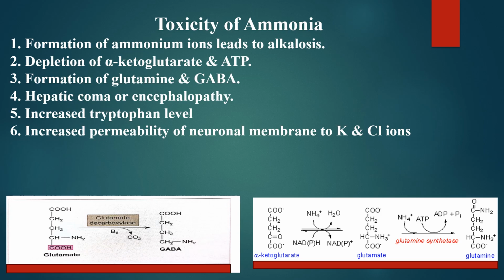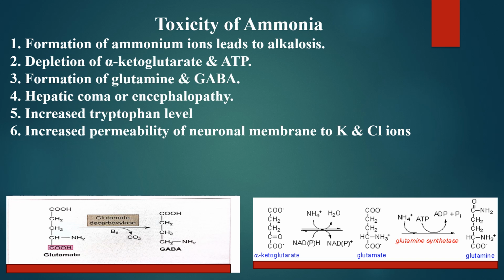So move on to the toxicity of ammonia. As we know, the normal concentration of ammonia in the blood remains 15 to 45 micrograms per dl. So once its concentration rises beyond the range, it leads to toxicity, and the higher faculties like the brain are mostly affected. So what changes happen in the course of toxicity?